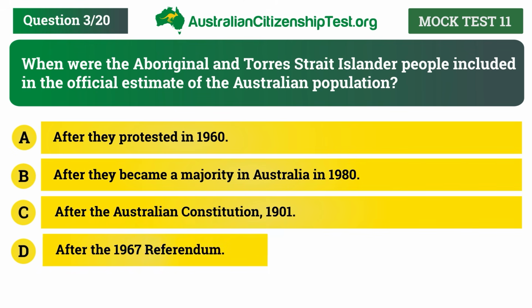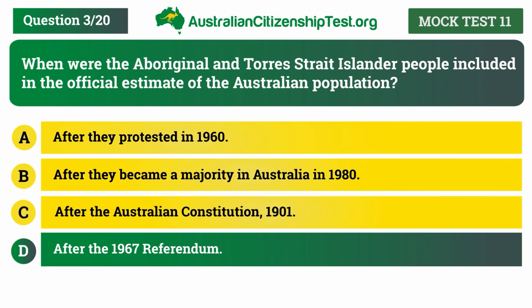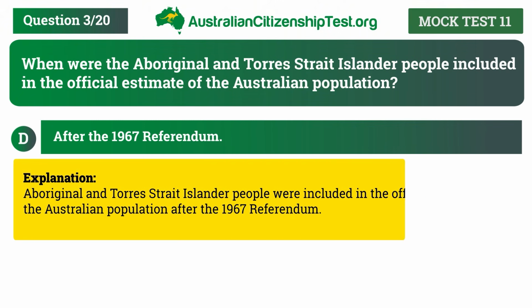D. After the 1967 referendum. The correct answer is D. After the 1967 referendum. Explanation: Aboriginal and Torres Strait Islander people were included in the official estimate of the Australian population after the 1967 referendum.